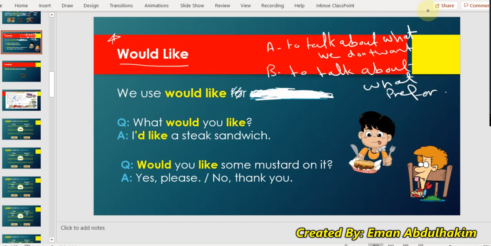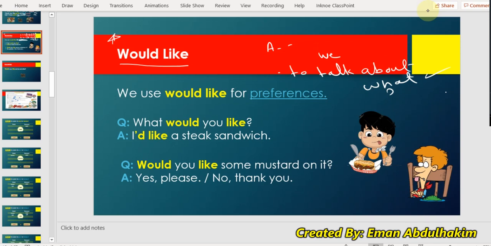Think for a second. Look at the sentence: I'd like a steak sandwich. Is this something I prefer or something I don't want? Yep, exactly. Something I prefer. So we use would like for preferences. Good, excellent.